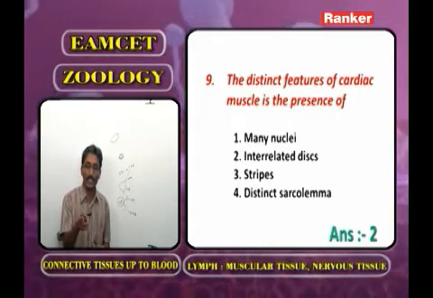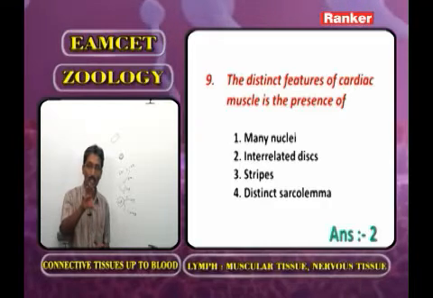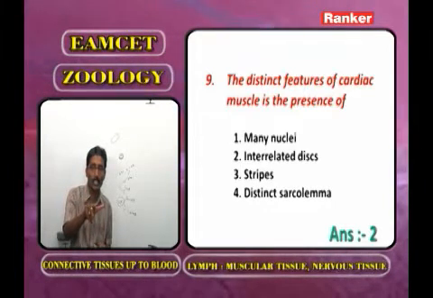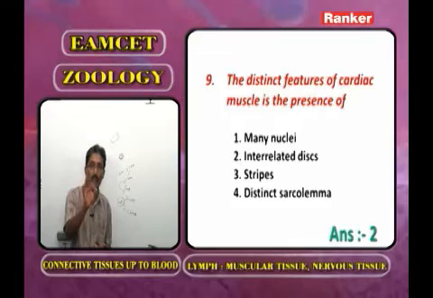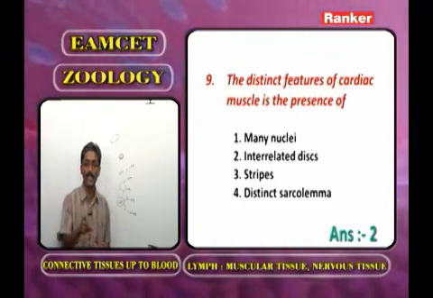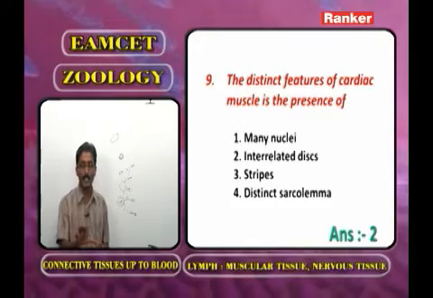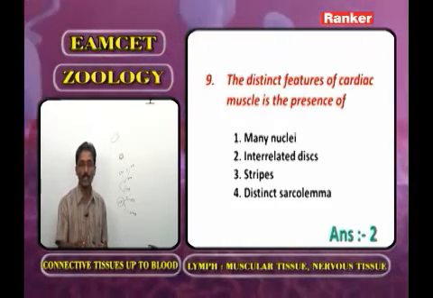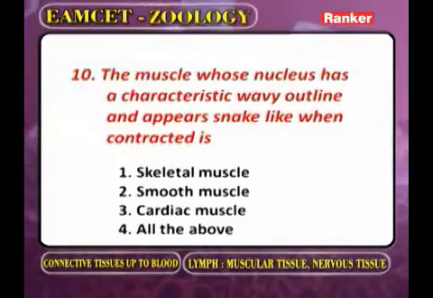Both intercalated discs and stripes are correct. But if they are given separately, then we go for the very important character, that we call the intercalated disc. So the correct answer is the second one. Now we go for the next question.